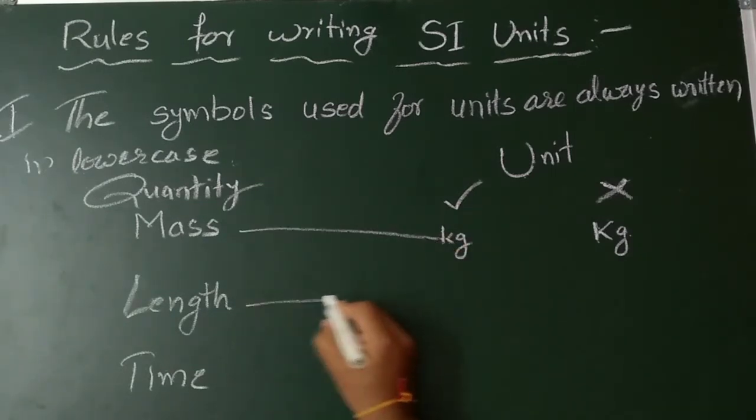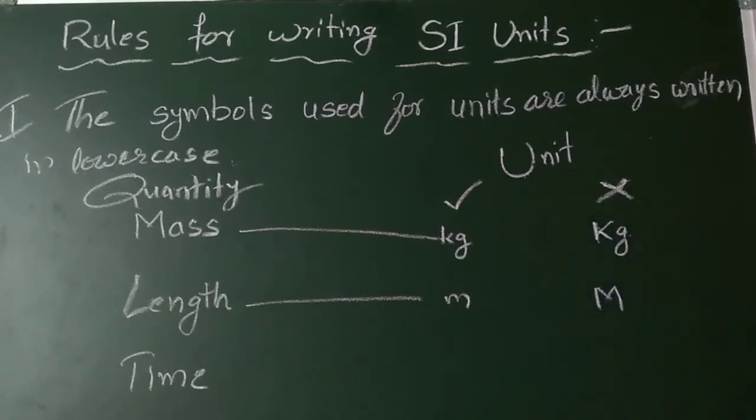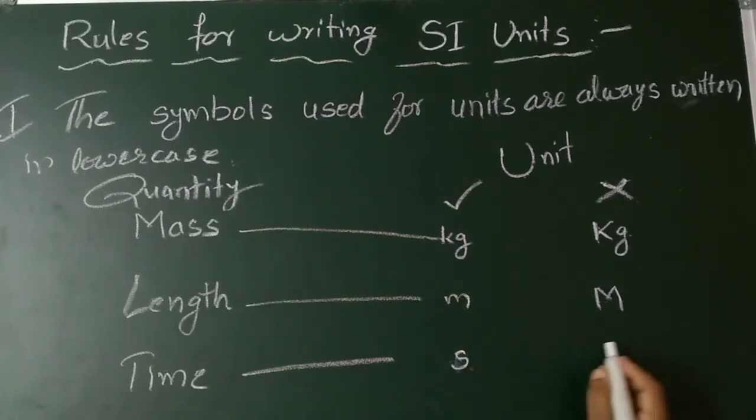Length will be measured in meters. If you write a capital M, then it is wrong. Time we will write in small s. If you write a capital S, then it is wrong. So you want to remember that mass is indicated by small kg, length is small m, and time is small s.